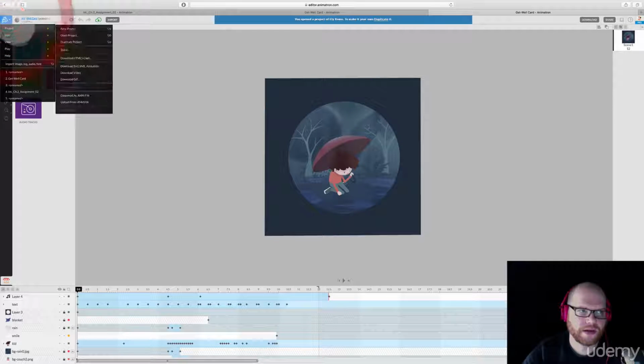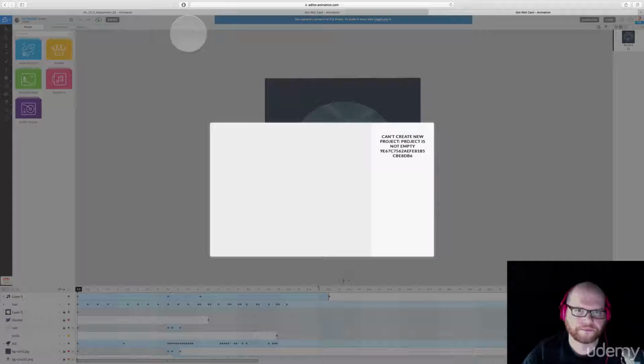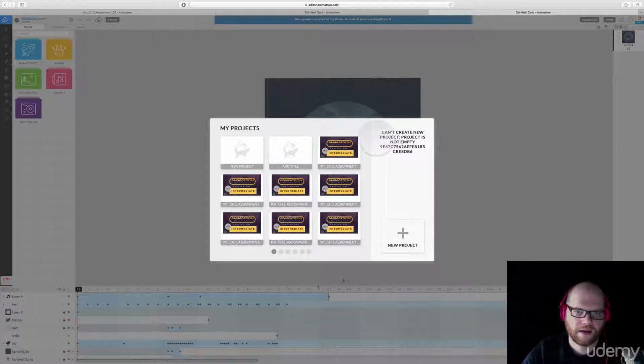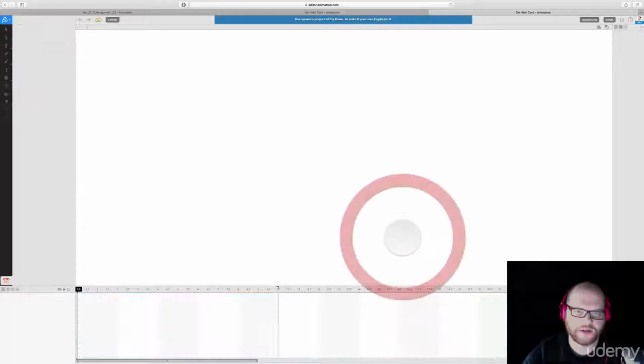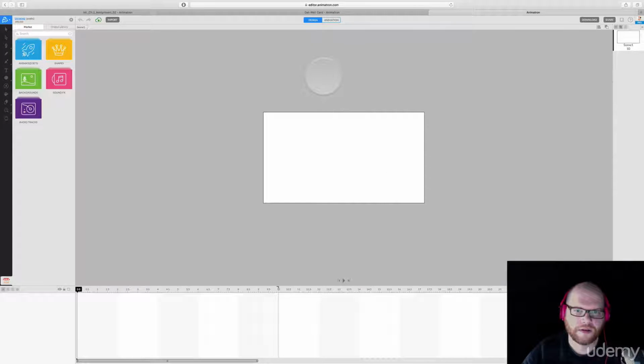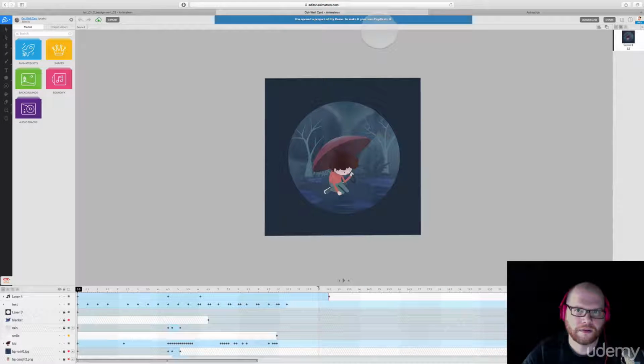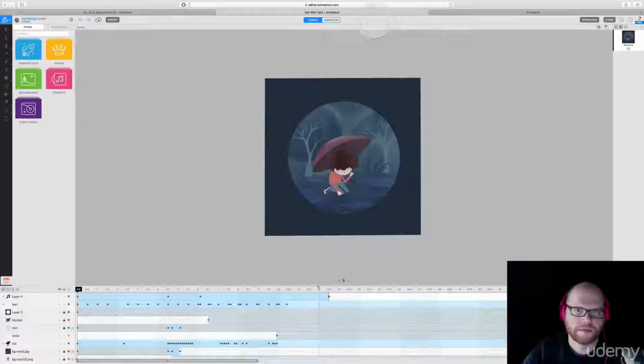And let's go over to the blue icon, go to Project, and go Duplicate. It's not empty, so just new project. Duplicate it.